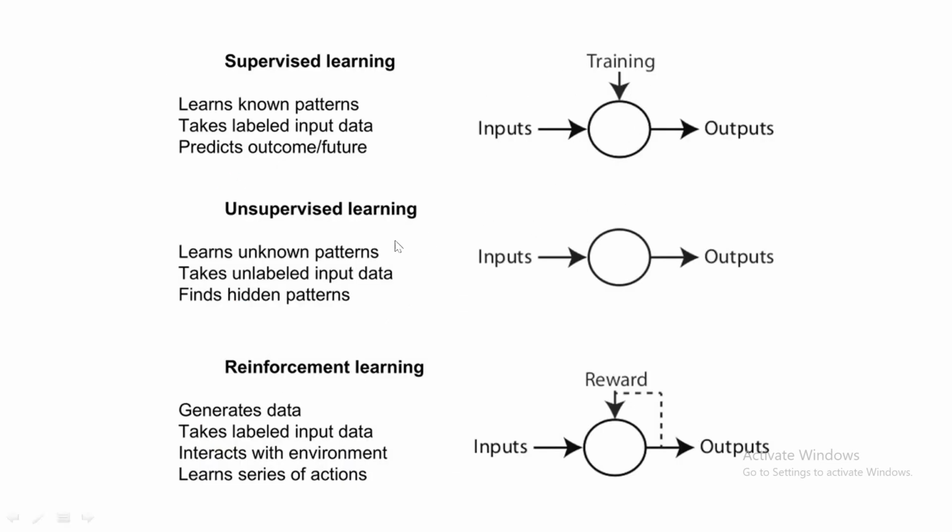The summary of supervised learning, unsupervised learning and reinforcement learning: in the first case there will be input as well as output, and there will be training. We will have a training data set. In the second case we will have only the inputs, and it has to predict the output. And in the third case, the input and output will be there based on actions. Based on the input, it will do some actions, and it will get a reward, positive or negative. Based on that it will predict the output, and it will keep on learning until it gets a positive reward.